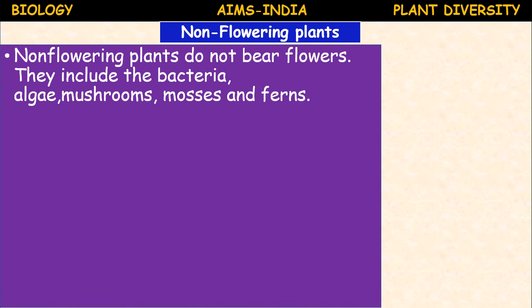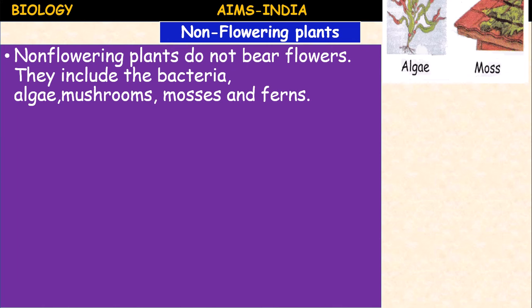From simple to complex, let us study first the non-flowering plants. Non-flowering plants do not bear flowers, as the name itself indicates. They include bacteria, algae, mushroom, mosses and ferns.